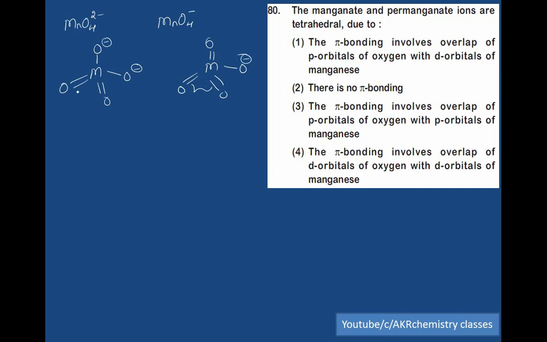In these two cases, the bonds are formed between the p orbital of the oxygen atom and the d orbital of the central metal atom, manganese. So this bond is called a p pi d pi bond. So which is the right option? The first one is the right option. The pi bonding involves overlap of p orbitals of oxygen with d orbitals of manganese.